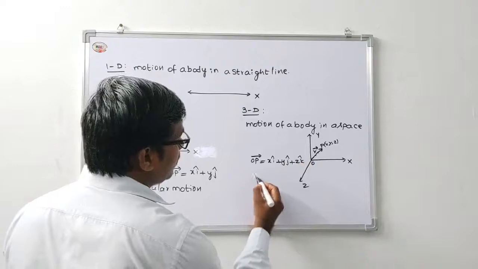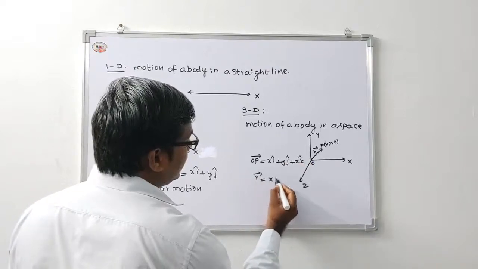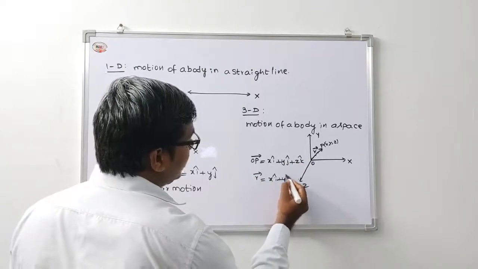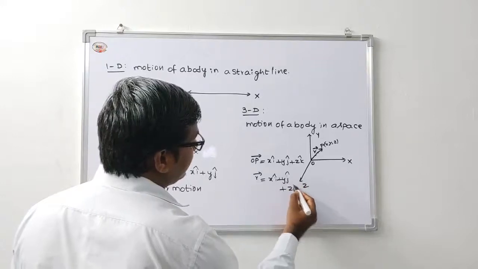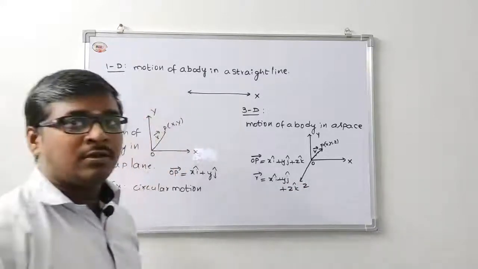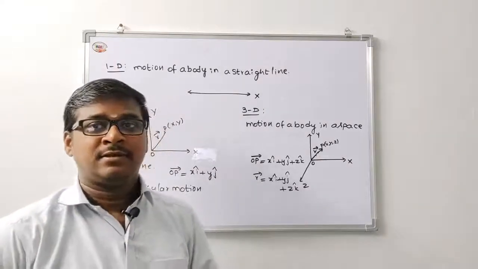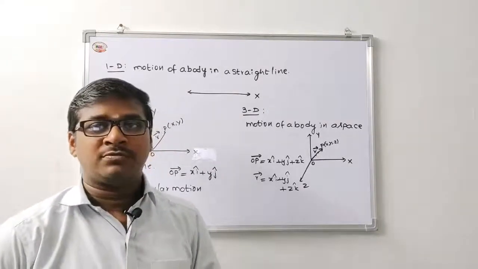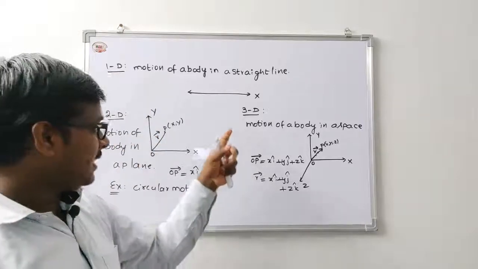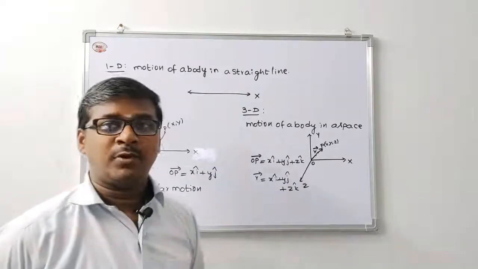So OP bar is the r bar. For example, flying a kite, or a flying mosquito, these are examples of a three dimensional body.